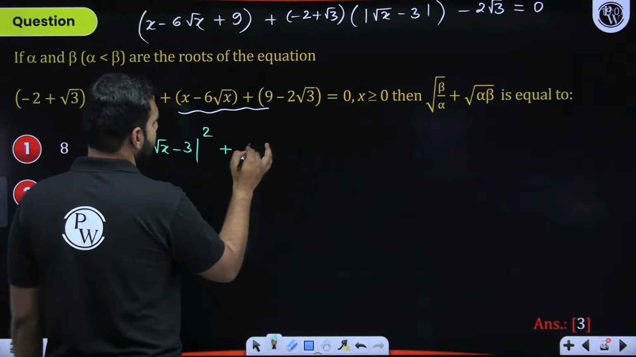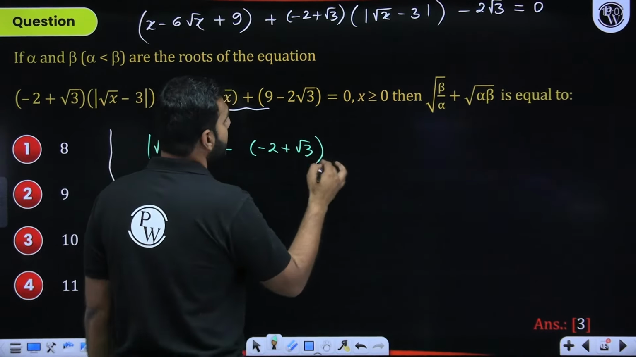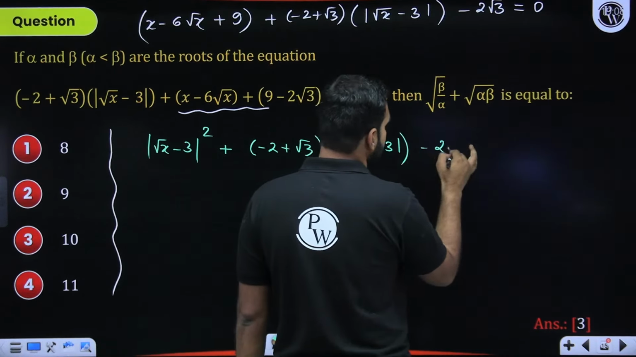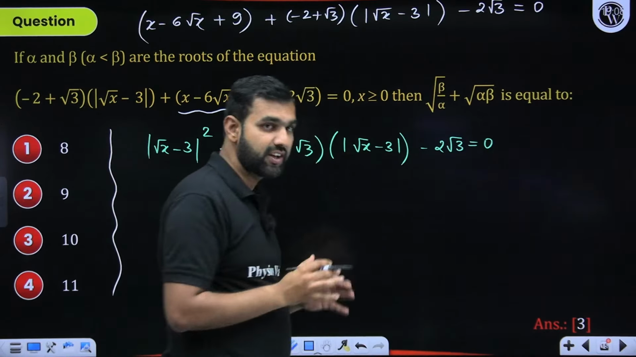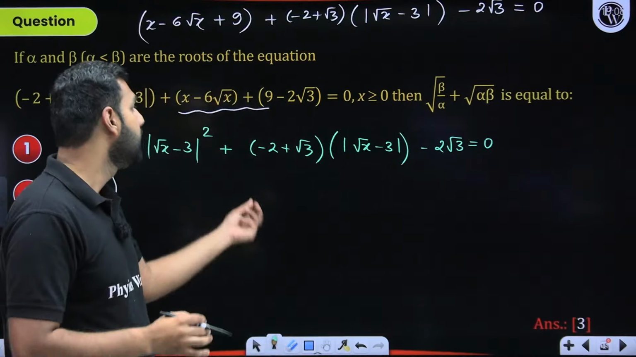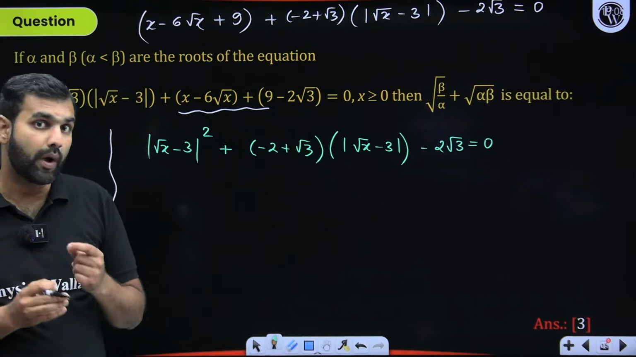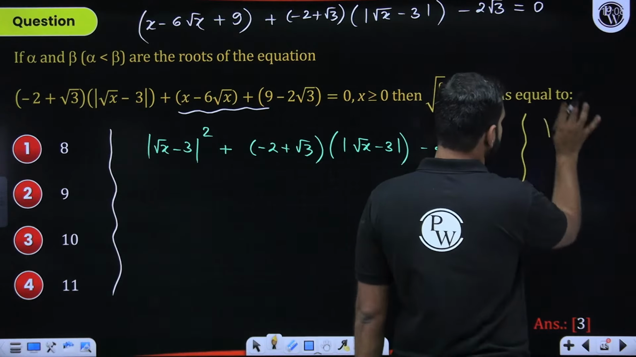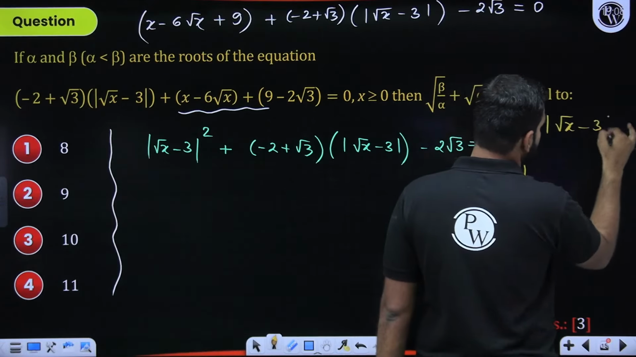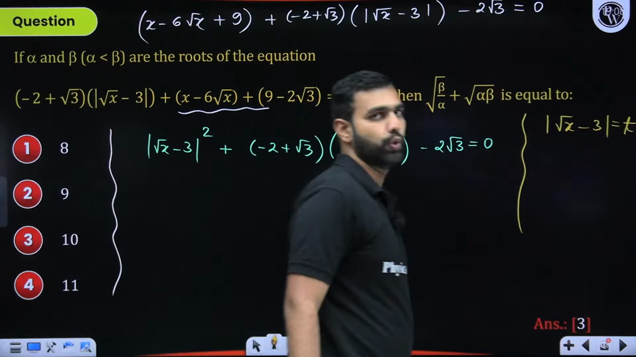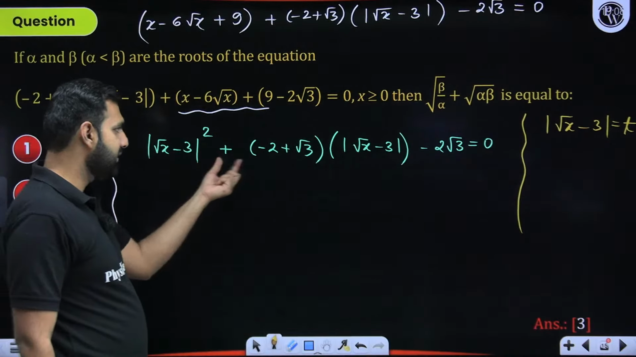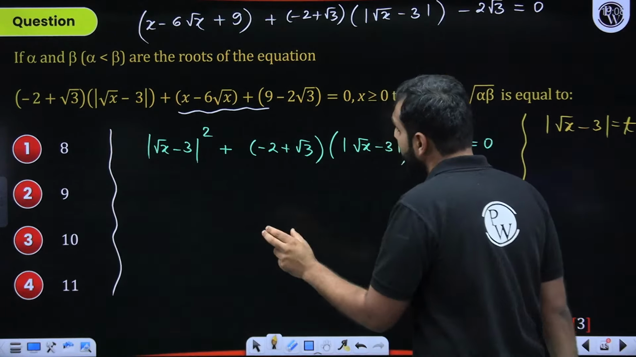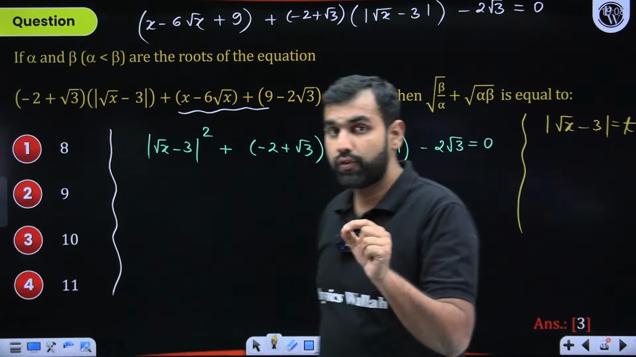With this coming into picture, this is minus 2 plus root 3 times mod of root x minus 3 and minus 2 root 3. And the best thing here is that you need not apply Sridharacharya formula. This is already given in the middle term splitted form. Why am I saying so? Because if for a while you get confused, you can take mod of under root x minus 3 as t for a while. So when you do so, t square plus something t minus something. So splitting the middle term, I'm treating this quadratic as a quadratic in this variable, mod of under root x minus 3.